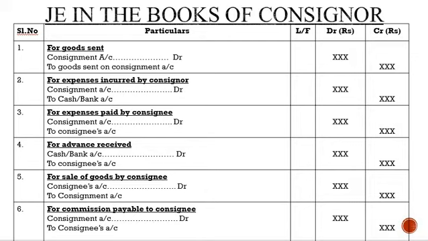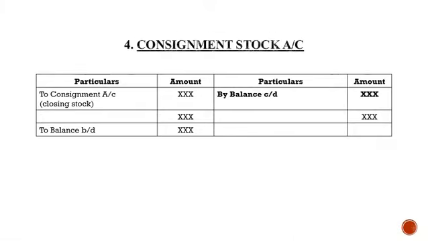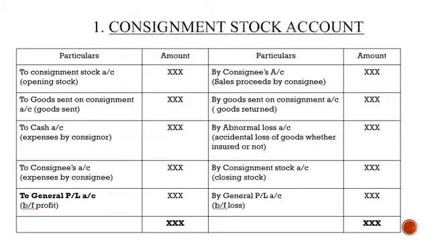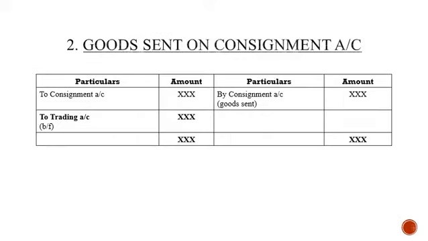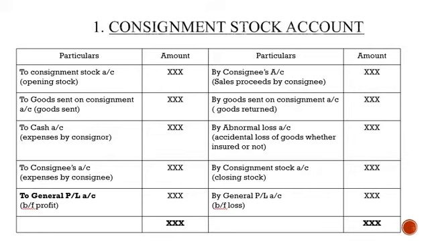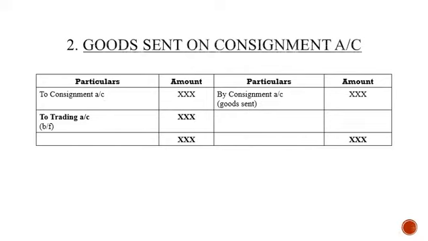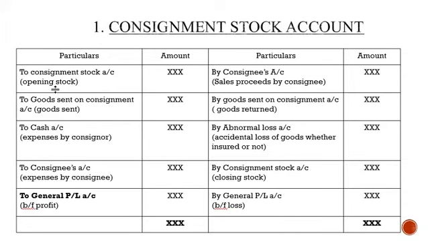Now, if you see the consignment account here, let me just go back to the previous one. See here, in the consignment account, goods sent is being debited to goods sent on consignment account, and it has been credited to goods sent account by consignment account. I'll make it a repeat here. Goods sent on consignment account is debited in the consignment stock account, and in goods sent it is credited by consignment account.